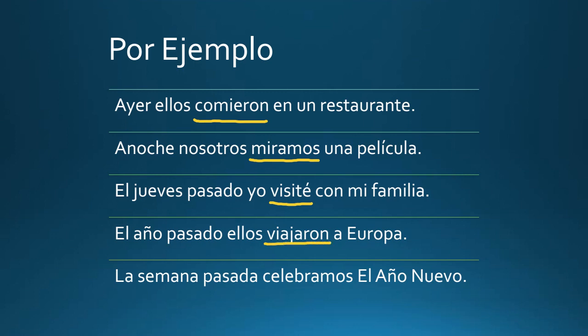And finally, la semana pasada celebramos el año nuevo. So last week, we celebrated the new year. And again, we use the preterite tense because if you're going to celebrate something and have a party, you're implying that you did that once and that now the celebrating is over and it's finished. And so it's a completed action that happened during that specific amount of time.